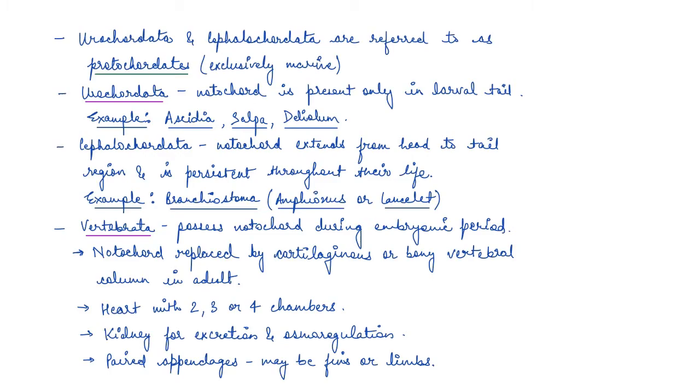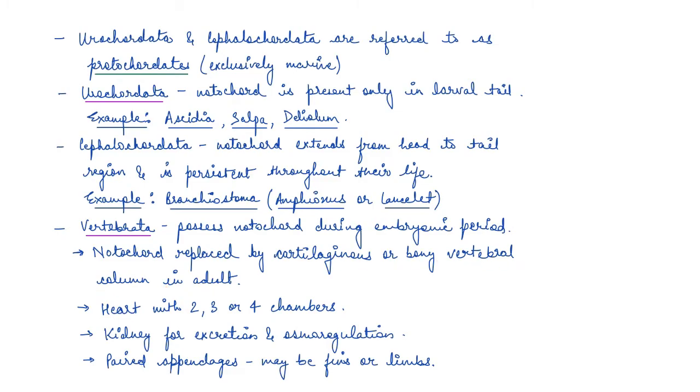Okay, now the third subphylum, again, it is very important. The subphylum Vertebrata possesses notochord during embryonic period. Now, in adults, this notochord is replaced by a cartilaginous or bony vertebral column.